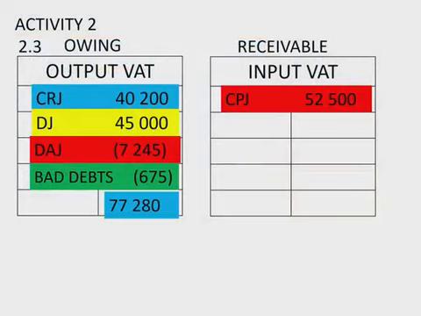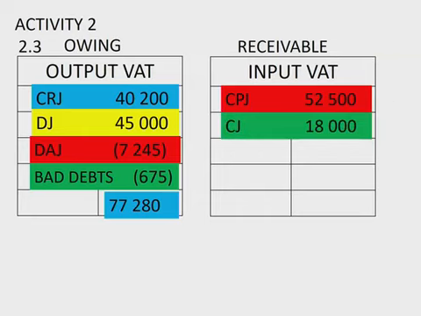Okay, so now we have to look at the amount that SARS owes us, or the amount receivable from SARS, and that is all based on input VAT, and it's all based on the cost price. So what item was the first item? You can remember that we bought goods. It was trading stock and equipment and some sundry figures there, and that was for 52,500. That was the VAT. That was the second calculation in the cash payments journal earlier. So that was 52,500. So SARS owes us 52,500. Then we also bought goods on credit, and that figure came to 18,000. That came from our creditors journal.